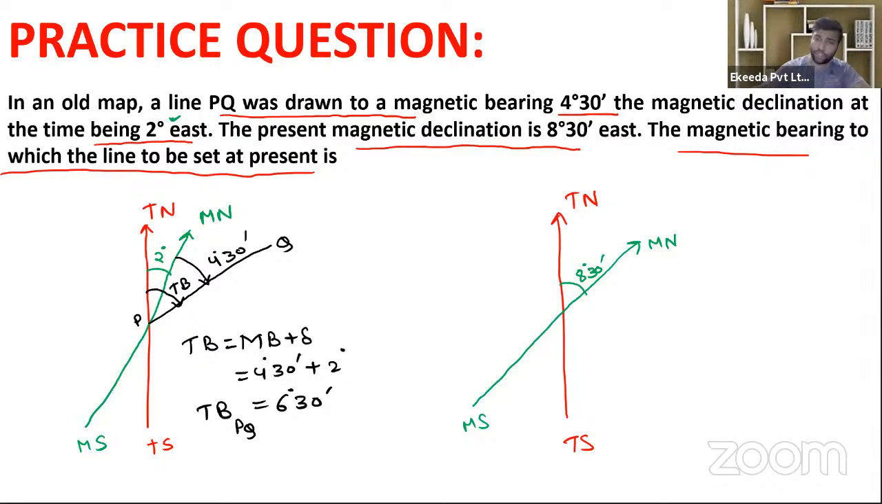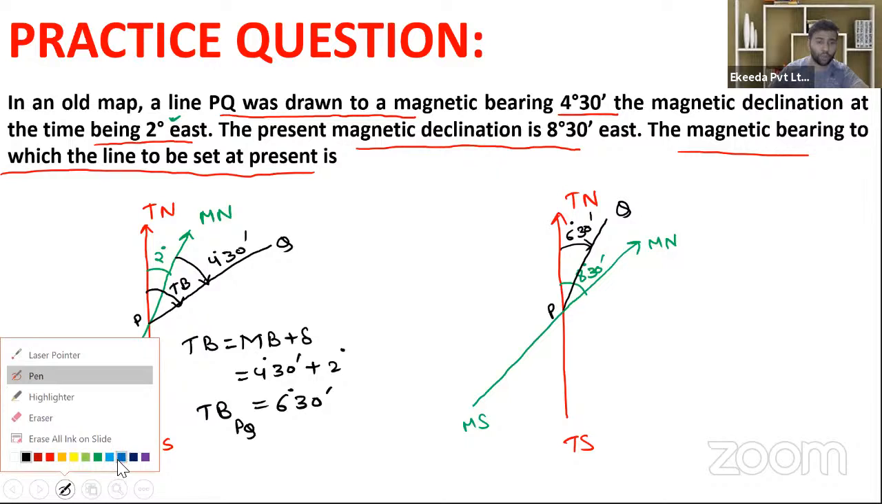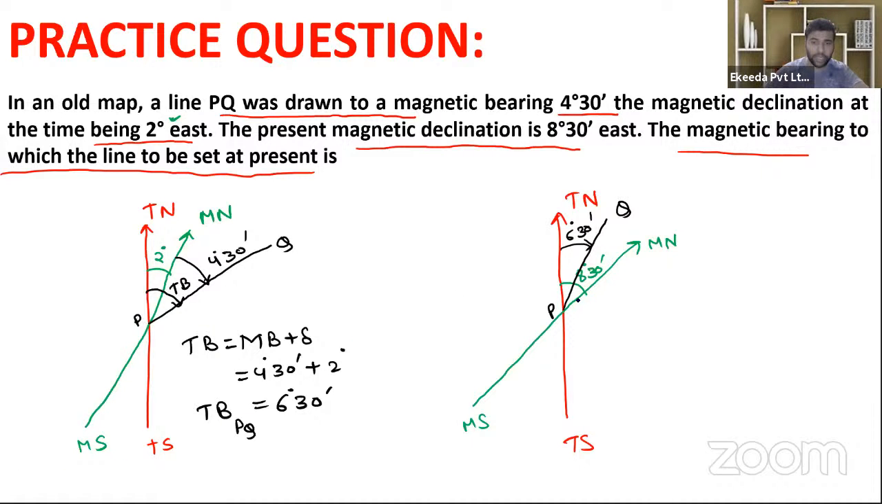Now, the true bearing will never change. So we will draw the true bearing of line PQ here. That is the point P and that is the point Q, and the angle will be equal to 6 degree 30 minutes. Now we have to compute the new magnetic bearing of line PQ as per the present scenario. Magnetic bearing will be measured from the magnetic north in the clockwise direction up to that line. So up to that line, this will be the magnetic bearing.